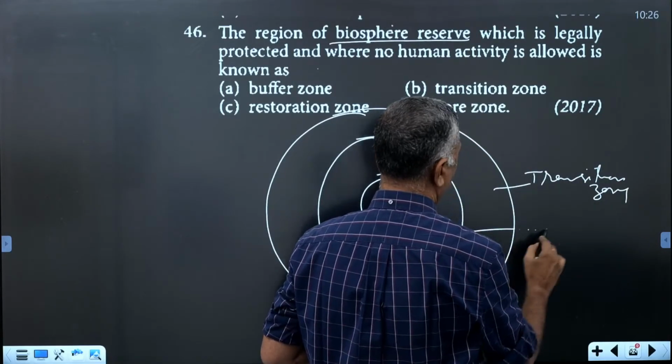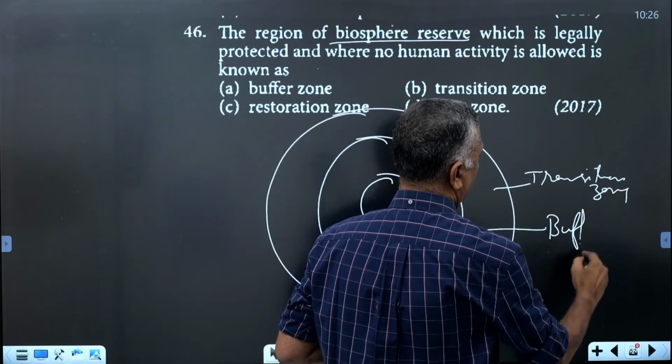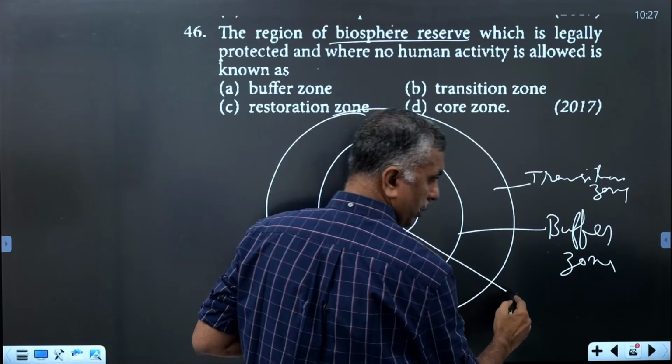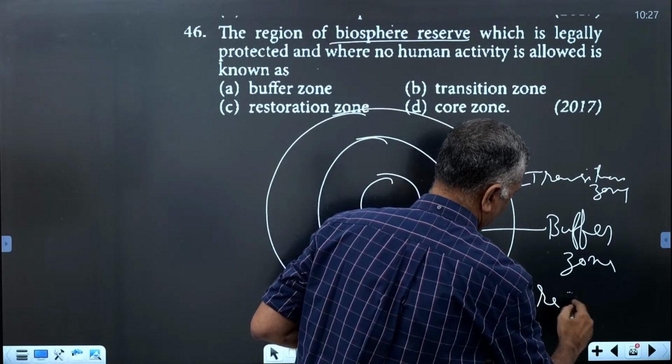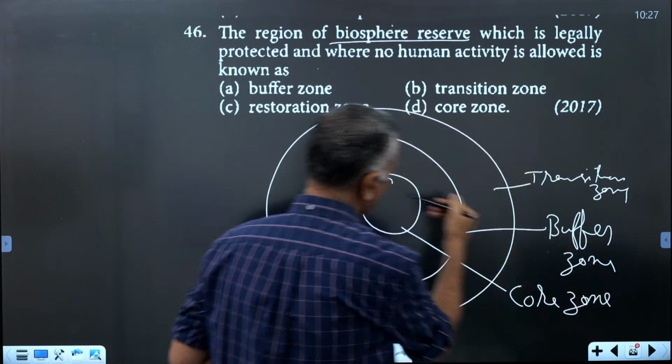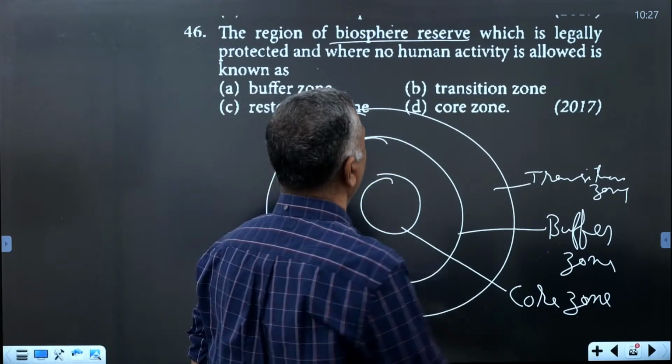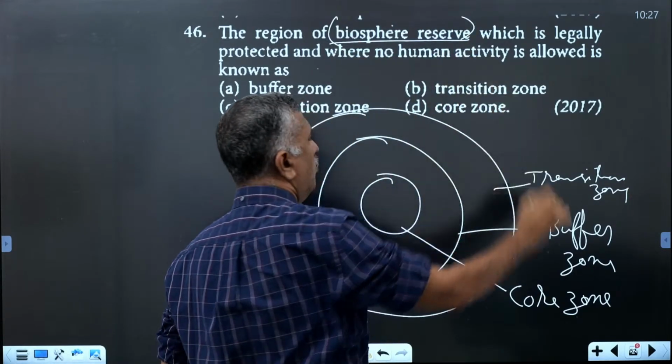Inner to that is the buffer zone, and the innermost zone is called the core zone. This is the structure of a biosphere reserve.